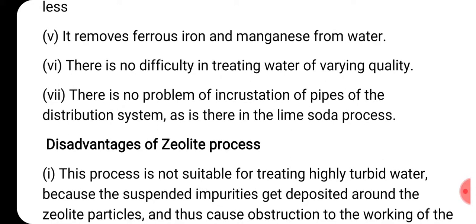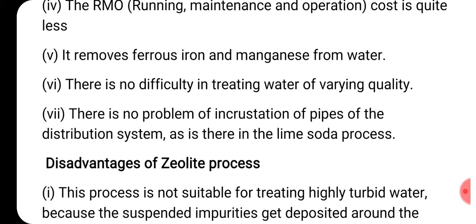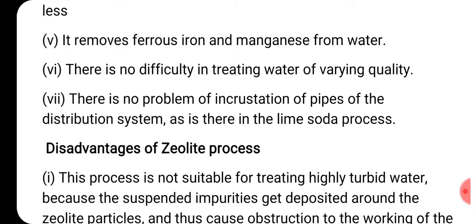So if the water is of varying quality, there is no difficulty in treating it. Whereas in lime soda, the water quality must be checked and confirmed prior to treatment. What is the water quality? What is the rate of hardness? Here, whatever may be the rate of hardness, the treatment can be done. Okay. So there is no difficulty in treating water of varying quality. Whatever hard water you supply, if the hard water is varying in its quality, there is no problem with this process.